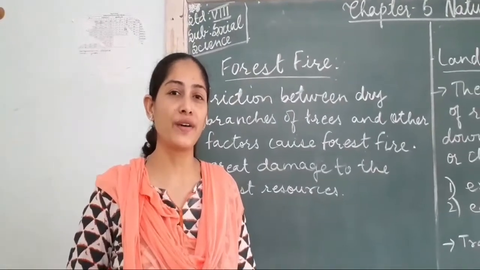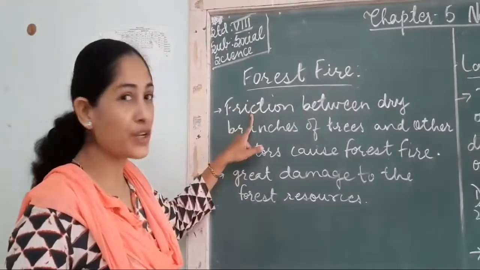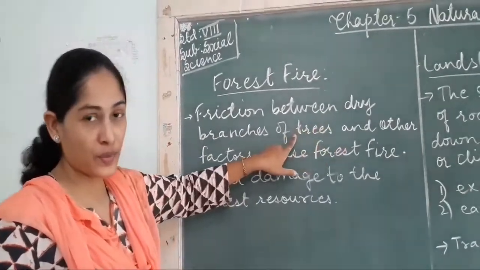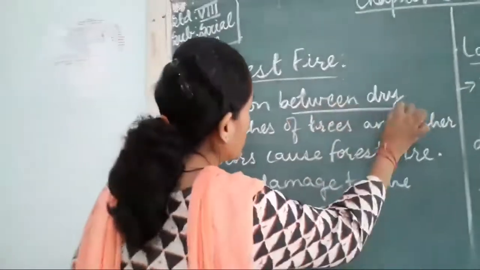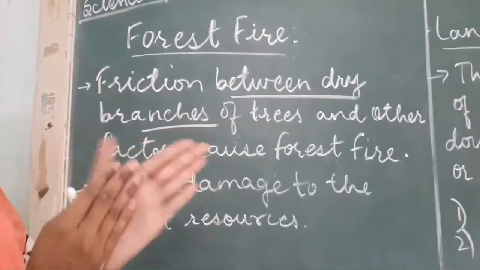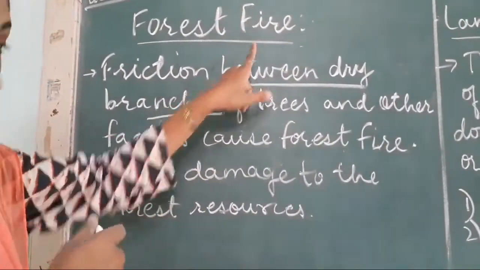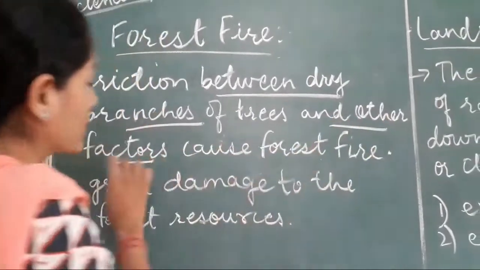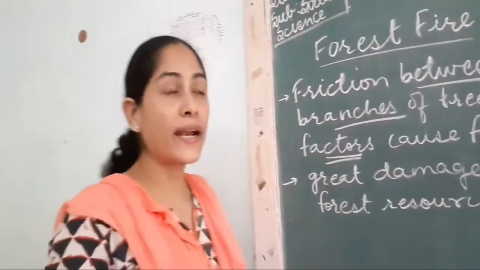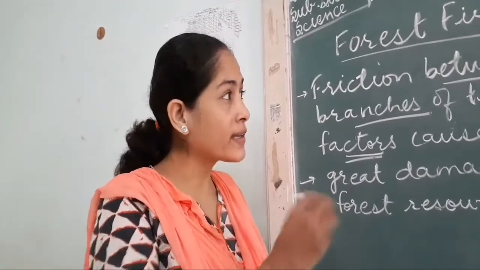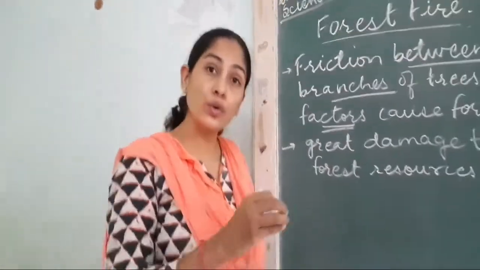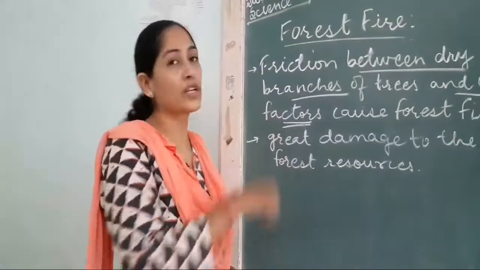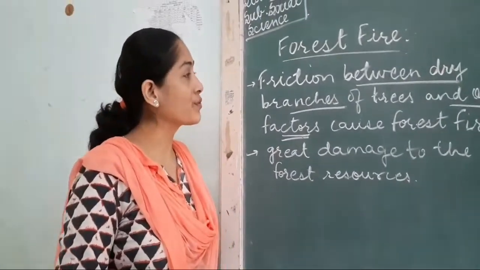Now let us start with forest fire. What is forest fire? When there is a friction between two branches of trees and other factors, they cause forest fire. When there is friction between two dry branches of trees, due to which forest fire occurs. And there are many other reasons also. What do you mean by other reasons? See, other reasons like there is lightning in the sky. When lightning hits the dry branches of the tree, that also creates forest fire. Many a times people just throw away the burnt cigarettes and beedis and other things. Because of that negligence also forest fire occurs. So these are the reasons of the forest fire.